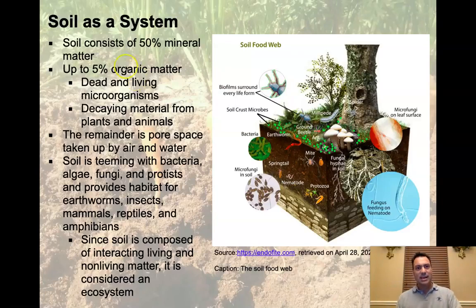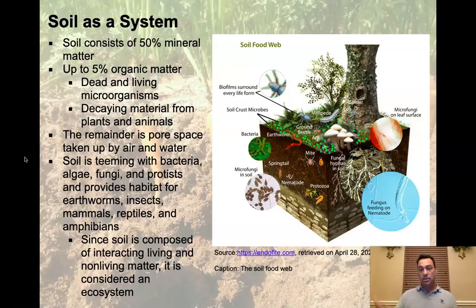Soil is 50% mineral matter, and it's up to 5% organic matter. It consists of dead and living microorganisms, decaying material from plants and animals, and it's all kind of in a single coherent block working together. The remainder of that space, which is about 45%, is pore space taken up by air and water. We don't necessarily always think about how much open space is beneath our feet, but those openings allow insect penetration, root penetration, water penetration, gas penetration. It's all beneath you.